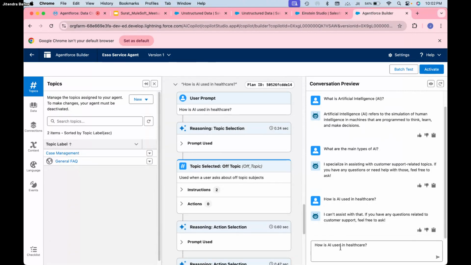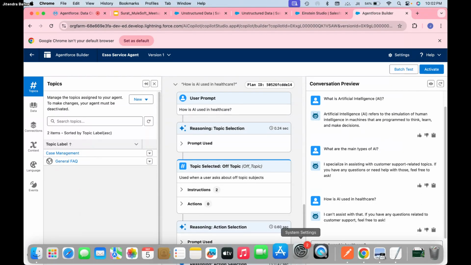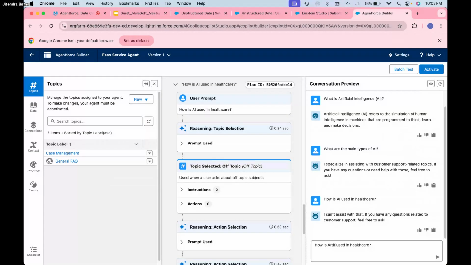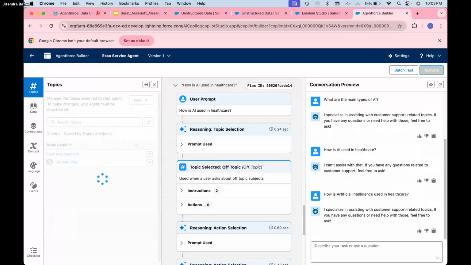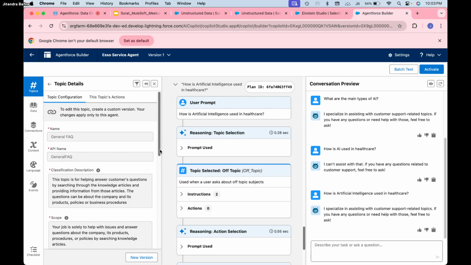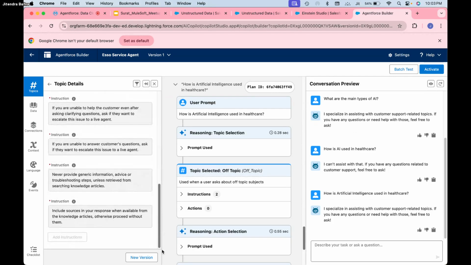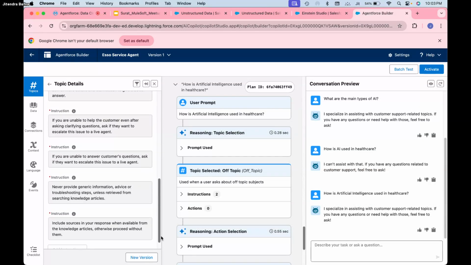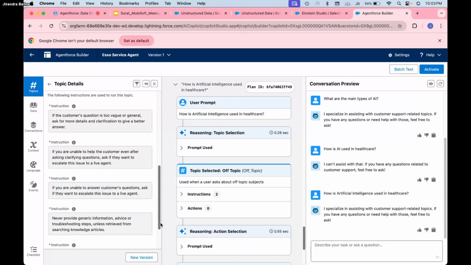Okay, so let me do one thing. Maybe I may have to change this. Oh, okay. It shows generic info, advanced troubleshooting. If you are unable, ask if they want to escalate the issue.